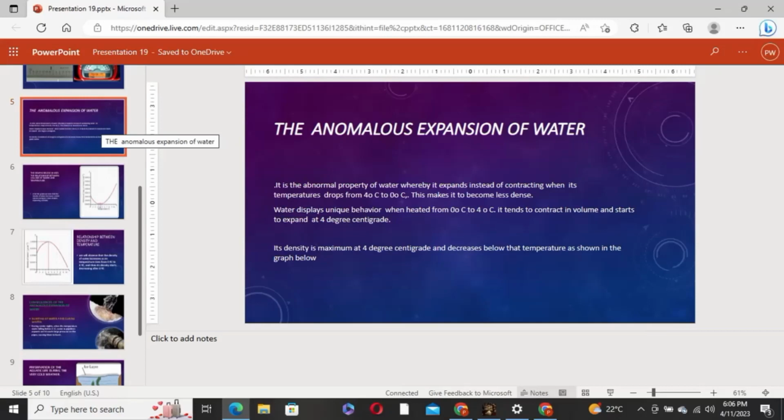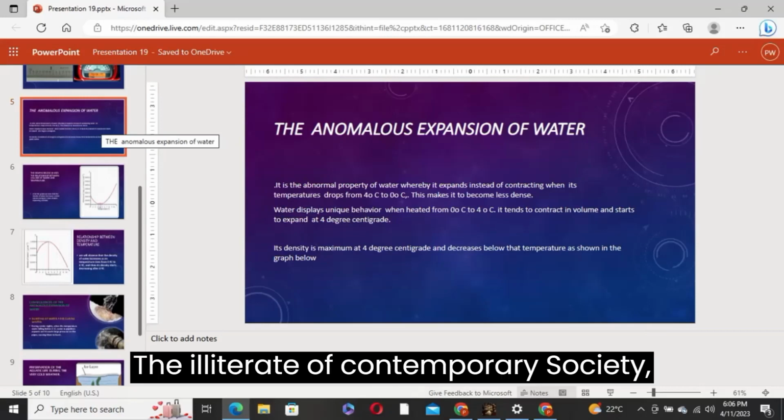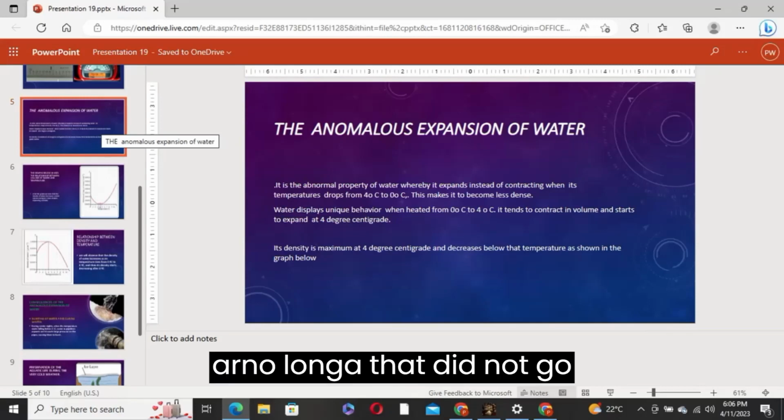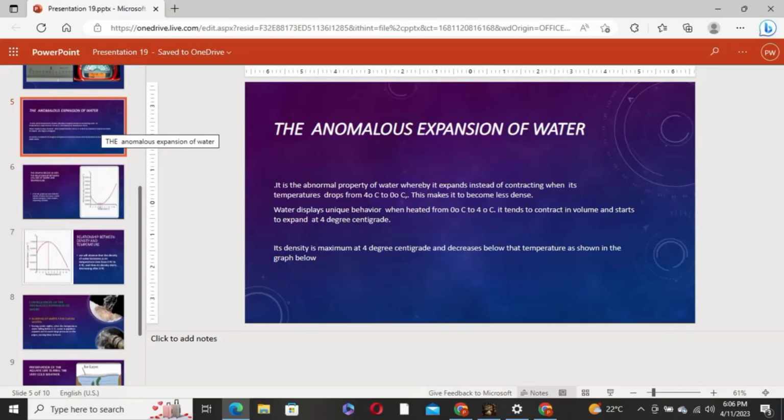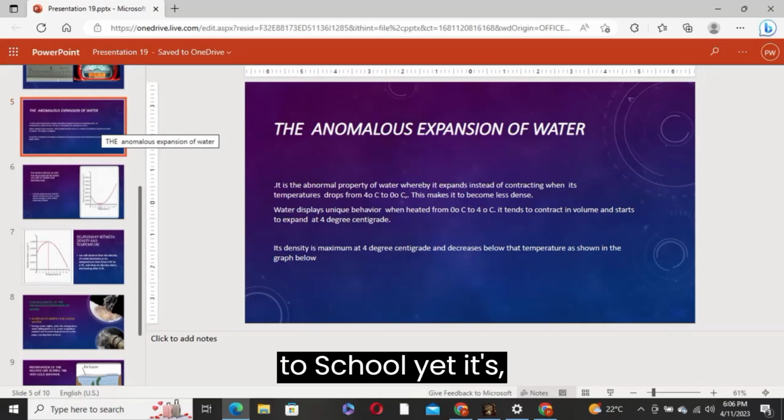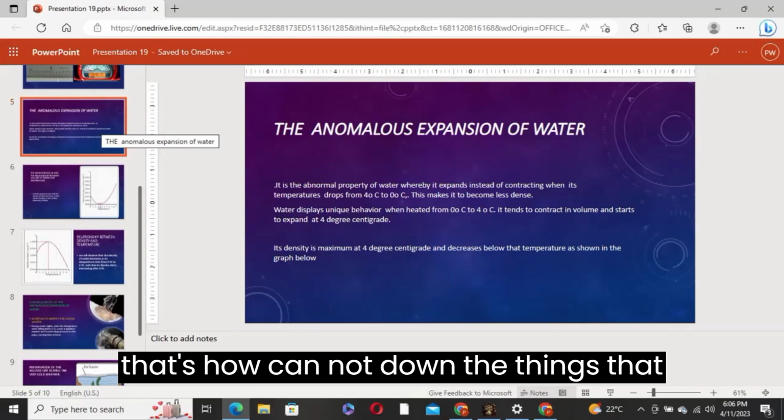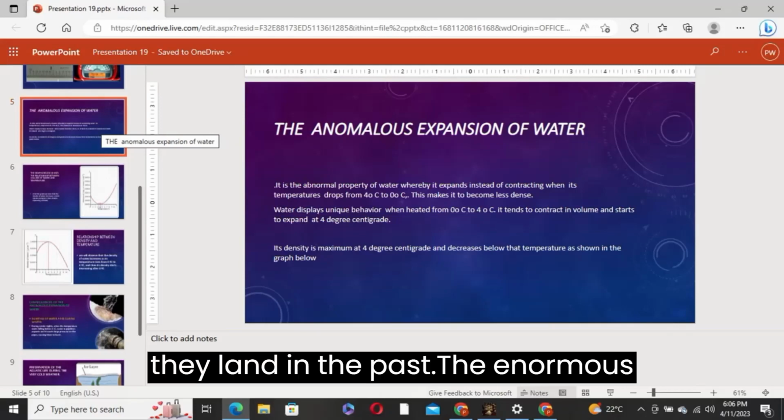May I state that the illiterate of our contemporary society are no longer they that did not go to school, yet it is those who cannot unlearn the things that they learned in the past.